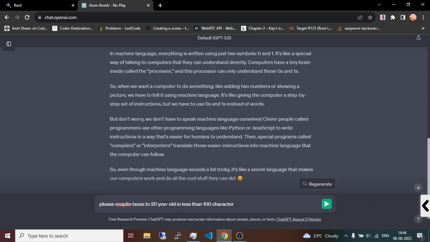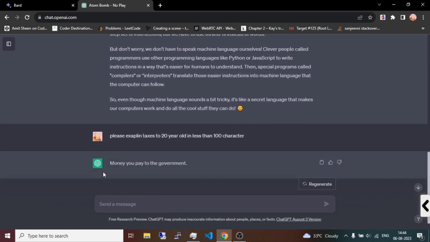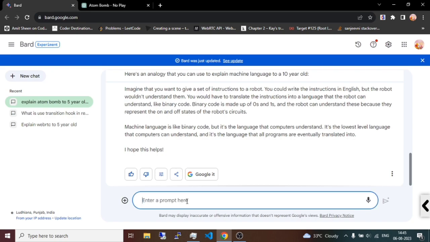So in this question I also set a particular character limit, so let's see how ChatGPT and BARD will react here. Okay, so this can be the most optimal answer in this 100 characters. So let's move forward with Google Bard and paste that similar question here.